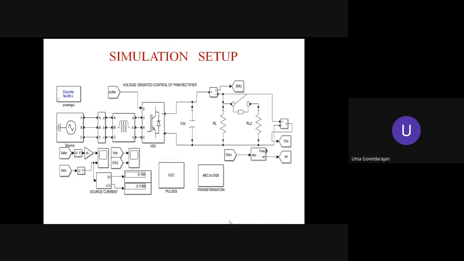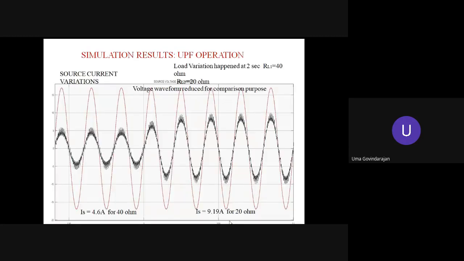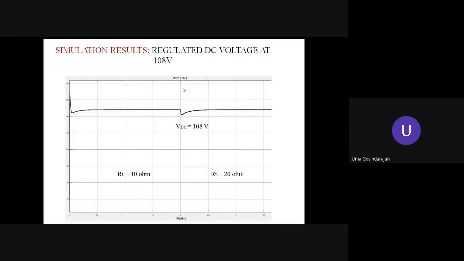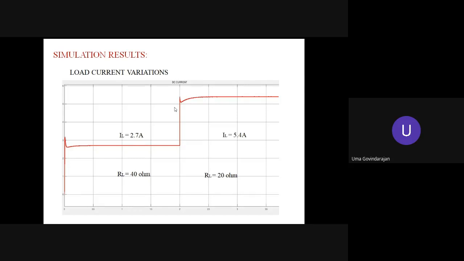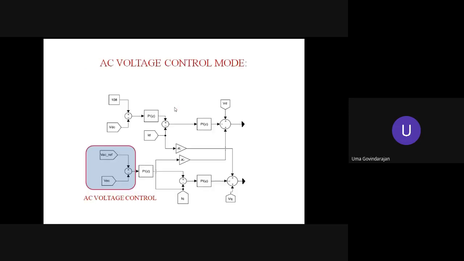This is a simulation setup we have done in the lab. You can see that after the compensation, the load current is made in phase with the source voltage. The red color indicates the voltage waveform, and the black color indicates the current waveform. Also, when there is a very large variation in the load, the load current immediately follows the voltage, making the current in phase with the supply voltage. It is also observed that the DC voltage is regulated. Without DC voltage regulation, this power transfer is not possible. During transients also, it's possible to achieve UPF operation.